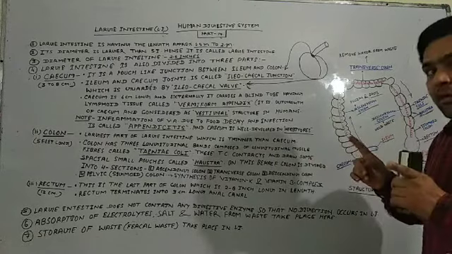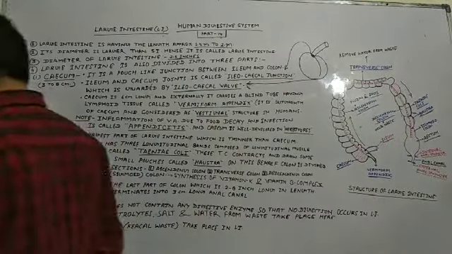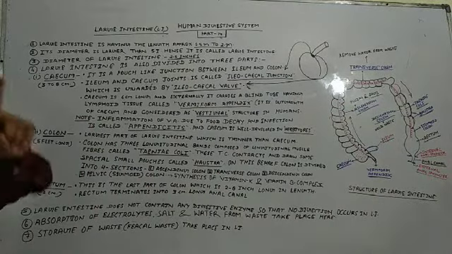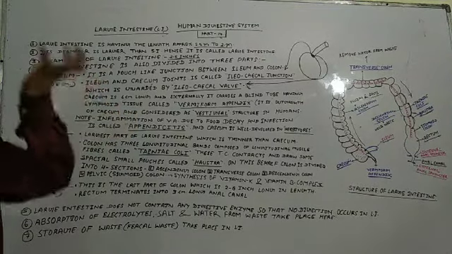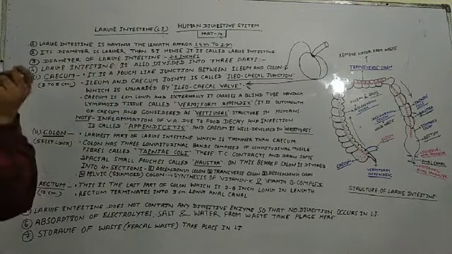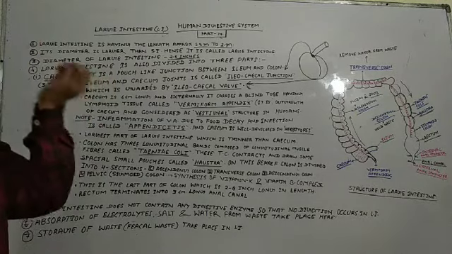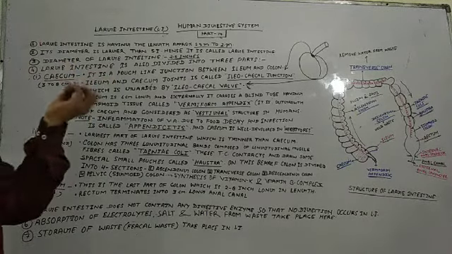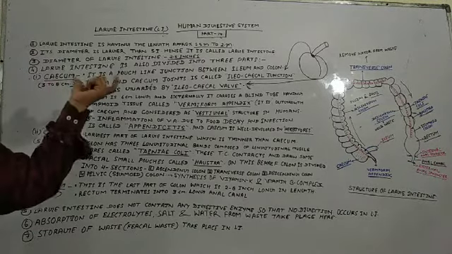If we talk about the small intestine, you have to know that the small intestine receives enzymes from the pancreas. It receives some other substances, not enzymes, other chemicals from the liver.